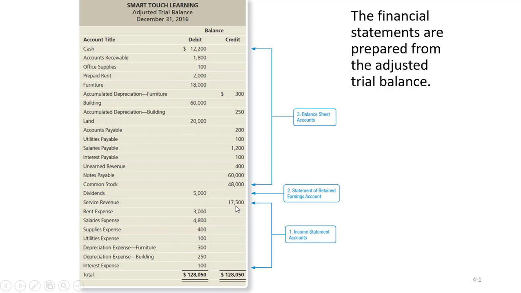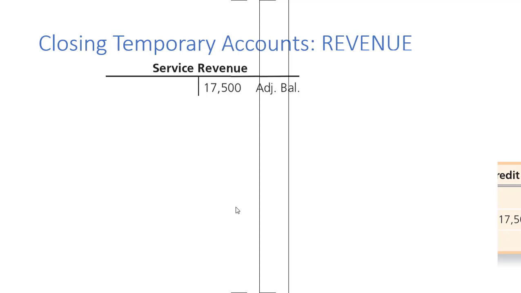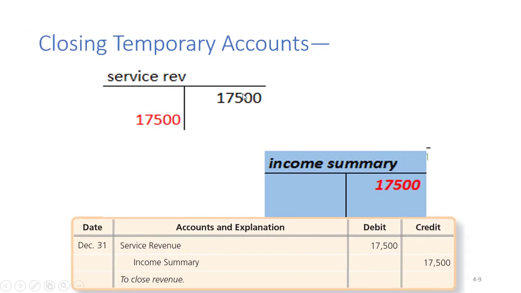Okay, so we currently have a credit balance of $17,500 for revenue, which makes sense because revenues should have a credit. So if we were to put this in a T account, this is what it currently looks like. How do we make $17,500 of a credit go away? With a debit. And the offset to that debit has to be a credit. So this is the journal entry we would make. By making this journal entry, we're zeroing out revenue, and it's going into this temporary account called income summary. This account only exists for us to close the books, okay?